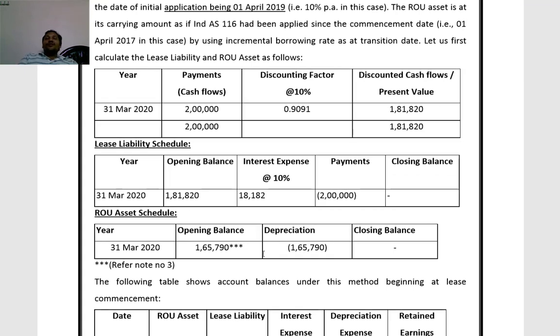Now with respect to the modified retrospective approach, alternative 1, we consider lease liability based on the remaining amount payable. Only 1 year remaining, 2 lakhs, discounted at the latest discounting rate of 10%, comes to 1,81,820. The lease liability schedule is simple: 1,81,820, 10% interest, 18,182. But for ROU, we consider as if it has been followed from the commencement of the lease.